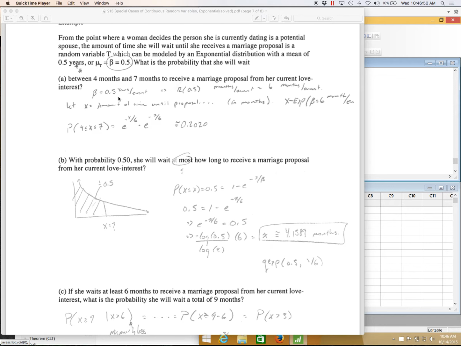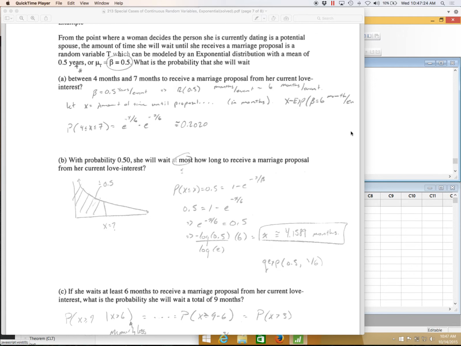If you're saying she would wait half a year, you probably could see why that would be listed as 6 months, since 6 months is half a year. So 6 months per event. I've just reparameterized beta here. Let's use a random variable. Let x be the amount of time she'll wait until the proposal. In this case, I'm reminding myself that beta is in months. Then I can say x is exponentially distributed, where beta is 6 months per event. So what's the probability that she waits in between 4 and 7 months?